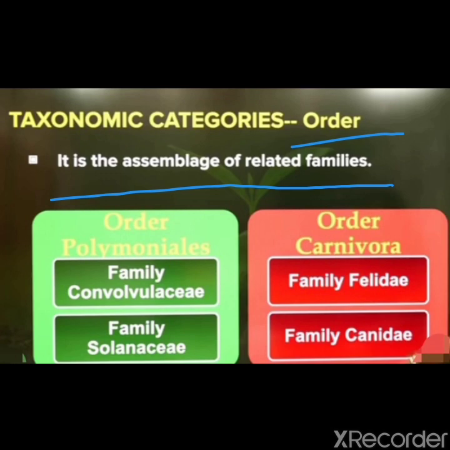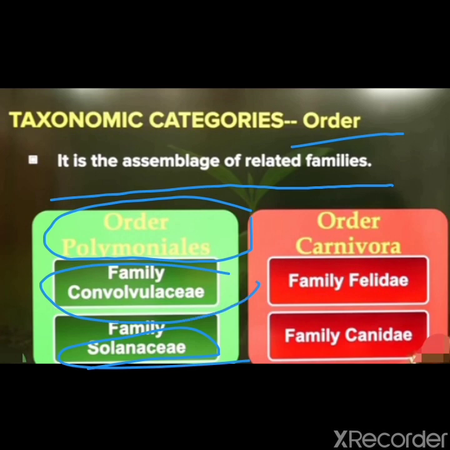Examples we can take: order Polemoniales. This order includes families like Solanaceae, Convolvulaceae, Boraginaceae, Hydrophyllaceae, Polemoniaceae. All these five families which I told you share some common features due to which they belong to the same order, that is order Polemoniales.